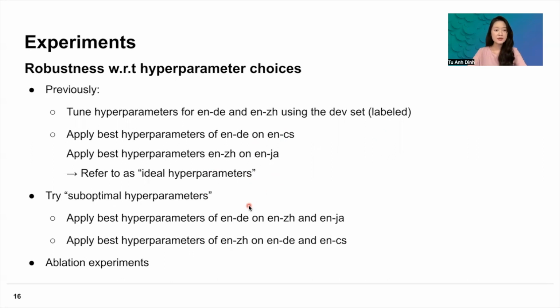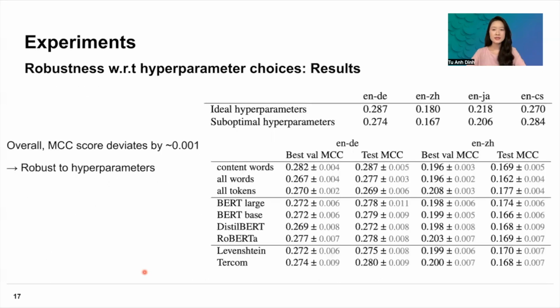And in this experiment, we try a suboptimal hyperparameter setting where we apply the best hyperparameters of English to German on English to Chinese and English to Japanese. And we apply the best hyperparameter found of English to Chinese on English to German and English to Czech. We also perform ablation experiments where we try different choices for the discrete hyperparameters to see how it affects the performance of our approach. So this is the result.